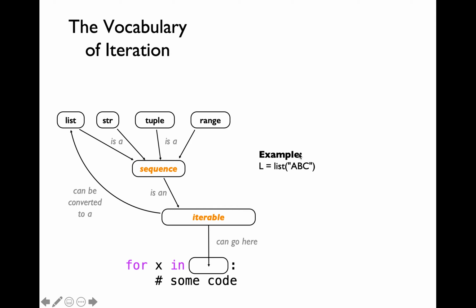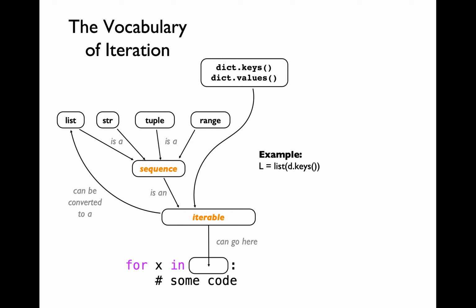I have a string object instance here. String is an example of a sequence, so it is an iterable. Because of that, we'll be able to convert the string object instance into a list using the list function call. What this particular line of code will do is, it will take every character within the string object instance and add it as a string item within the list object instance. So after executing this line of code, list L will contain three items which are string object instances A, B, and C.